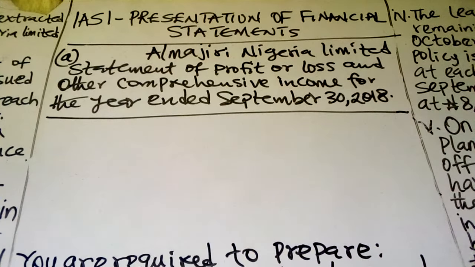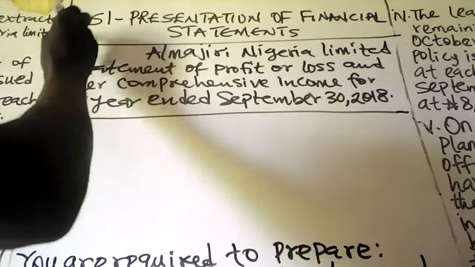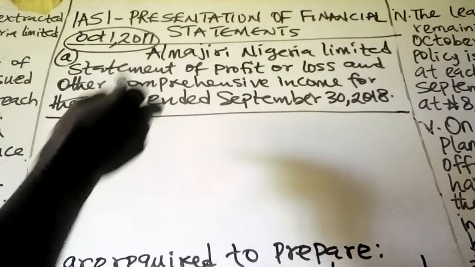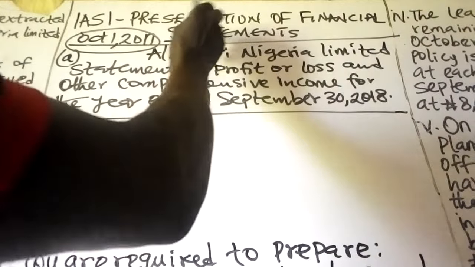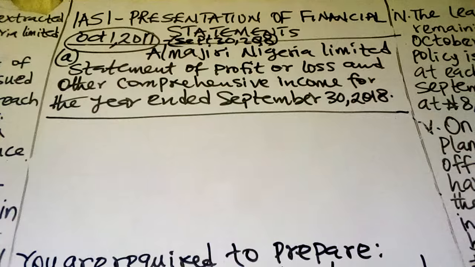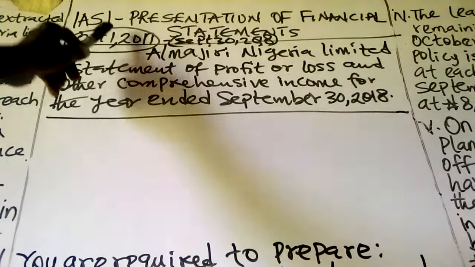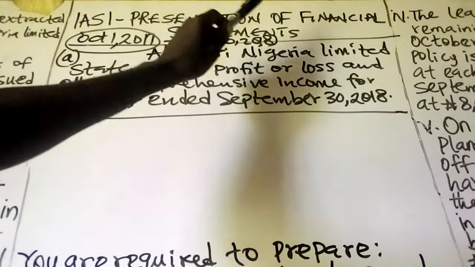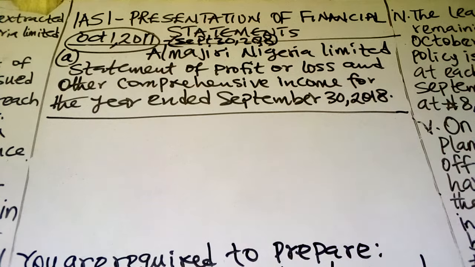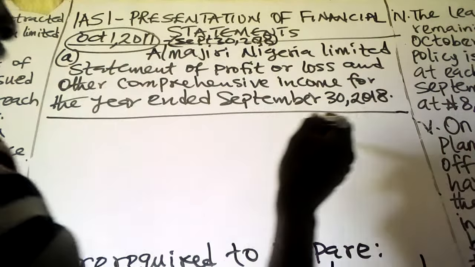That means this accounting period must have commenced as at October 1st, 2017. If you count from October 1st, 2017 to September 30, 2018, that will be exactly 12 months. That is the accounting period. It runs from October 1st, 2017 and it ends as at 30th of September 2018. Remember, an accounting period is a period, usually 12 months, covered by the financial statements.